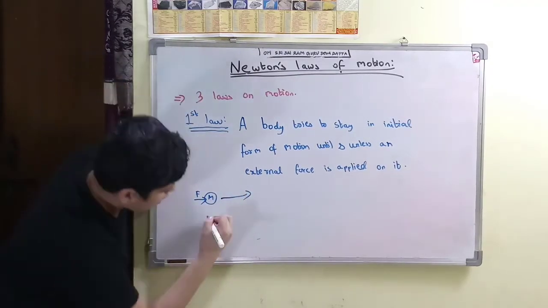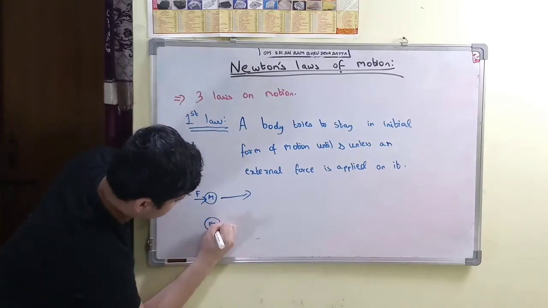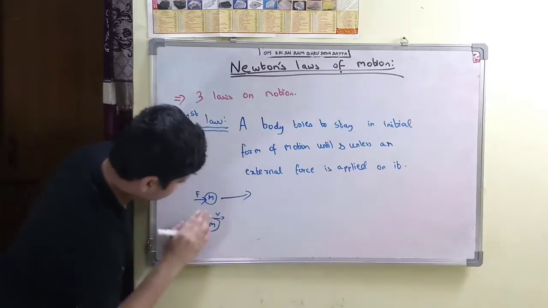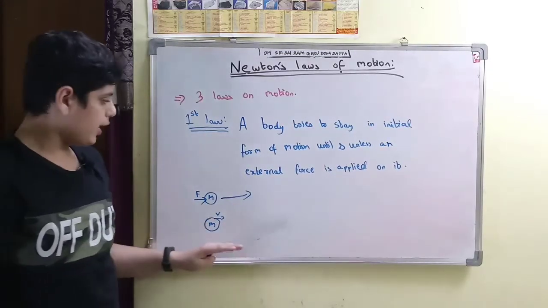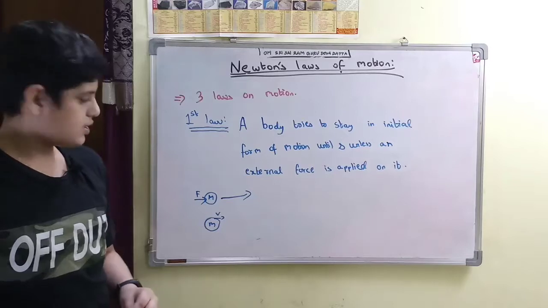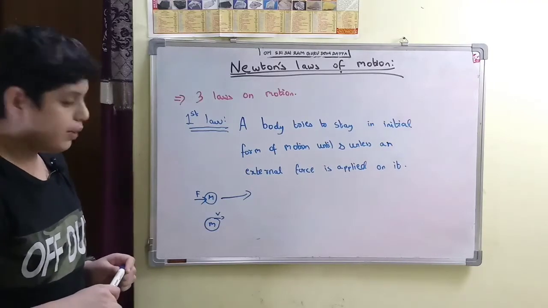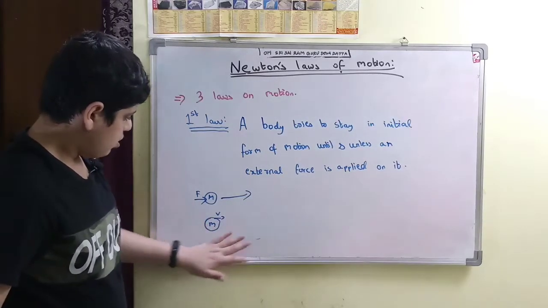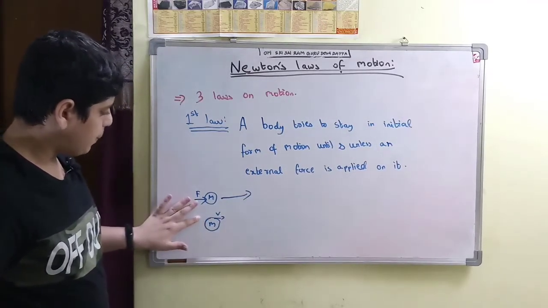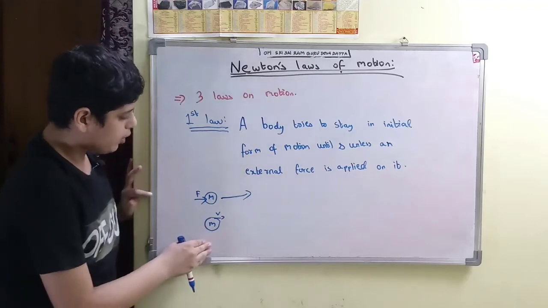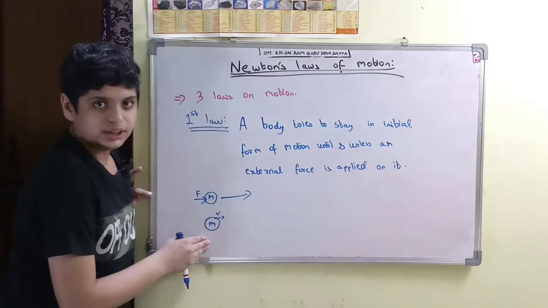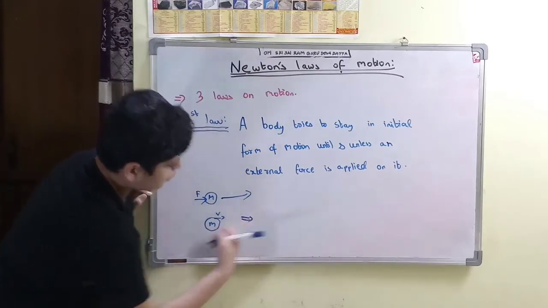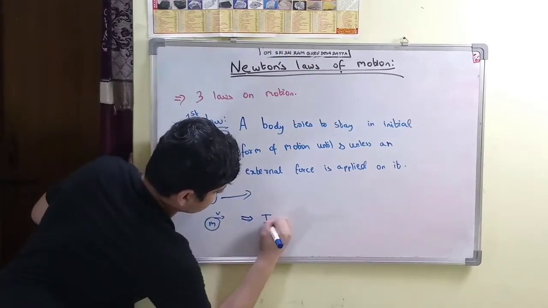In the same way, let us suppose this is another mass m which is moving on a road with a velocity v. Now this body would not try to stop and get back to rest. It will try to keep on moving until an external force is applied on it. When an external force is applied on it, it comes to rest. So this is Newton's first law, and this property is known as inertia.